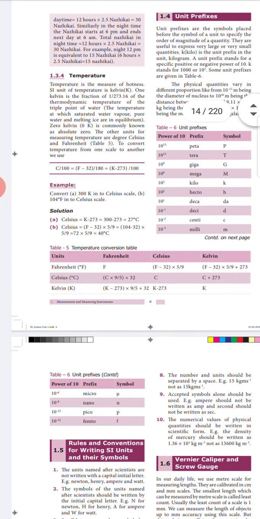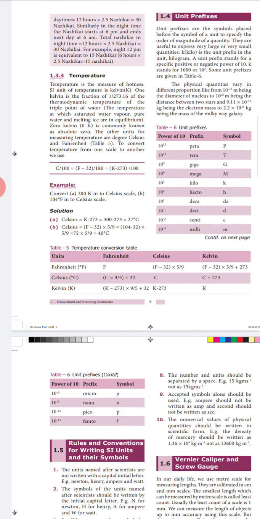I'll just explain, you try to understand. If you want to convert a temperature from Fahrenheit to Celsius, then you have to subtract 32 from the Fahrenheit value and multiply it by 5 by 9. The value you obtain will be in Celsius. Next, Kelvin. If you want to convert Fahrenheit to Kelvin, then Fahrenheit value minus 32, multiplied by 5 by 9, plus 273. It will give you the value in Kelvin.